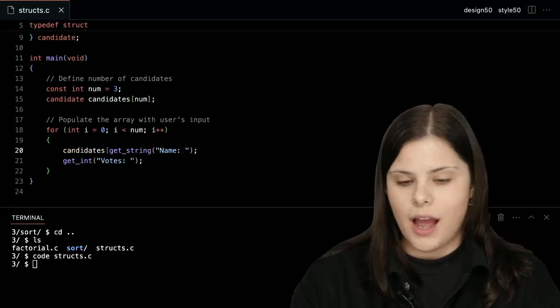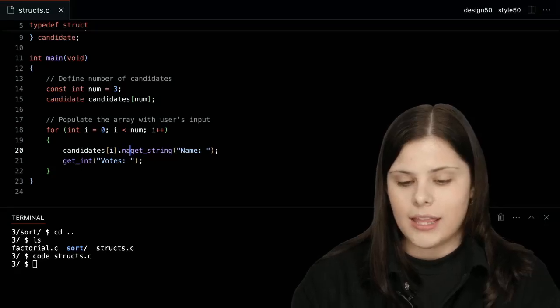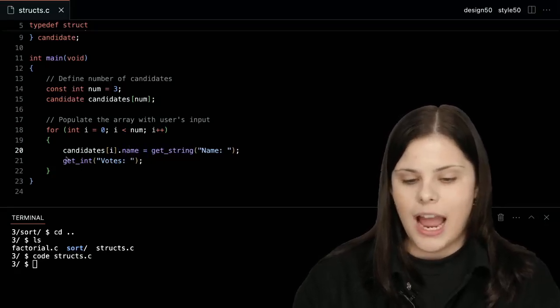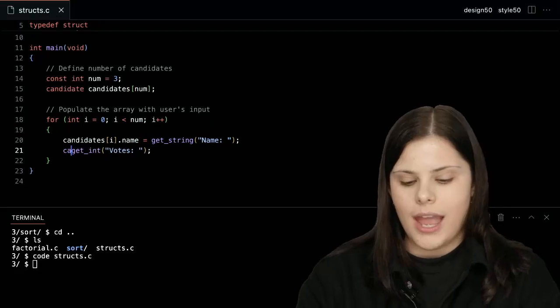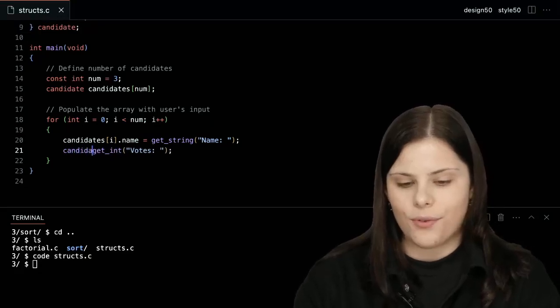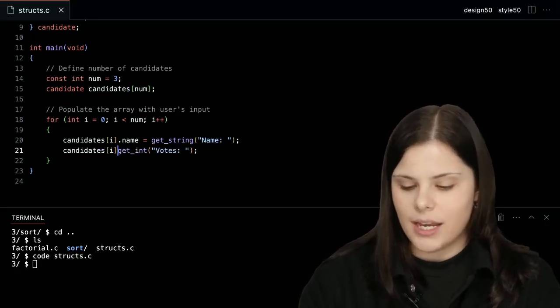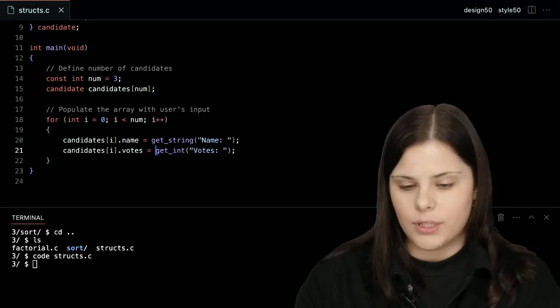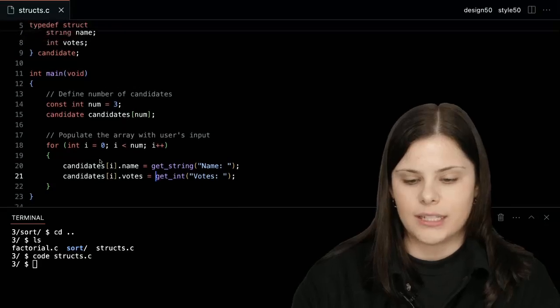For the ith candidate, in the name attribute, I'm going to store the name that the user gives me. And then again, in a very similar way for array candidates, for the ith candidate, in the votes attribute, I'm going to store the number of votes that my user is giving.